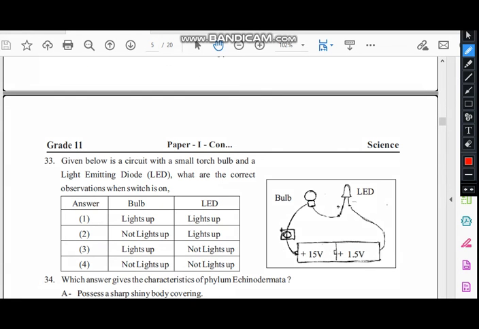33rd one. Given below is a circuit with a small torch bulb and an LED. What are the correct observations? If you take the LED, the negative terminal is connected to the negative terminal of the battery, positive to the positive. So it is a light emitting diode. So the terminals are not properly connected, so the LED will not light up. The bulb has the positive, so it lights up. So the most suitable answer is the third one.